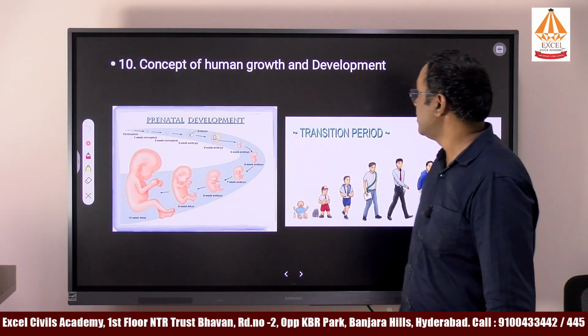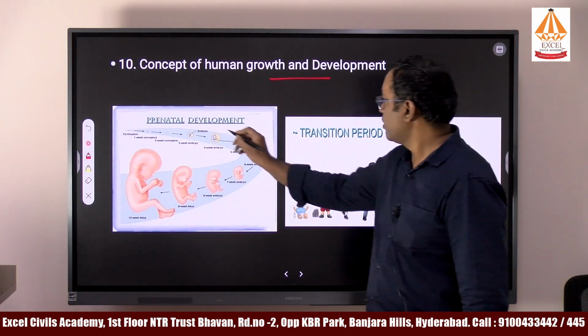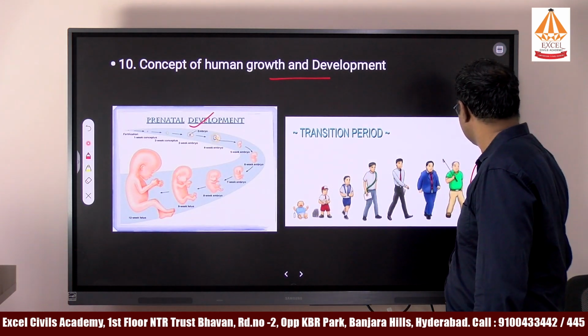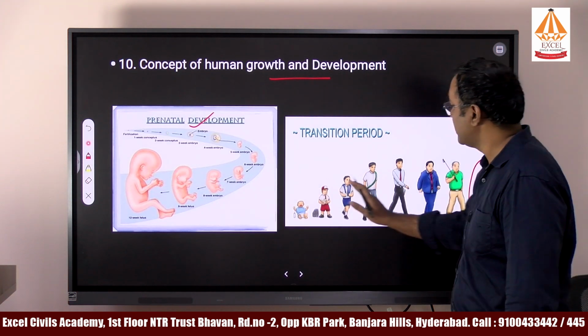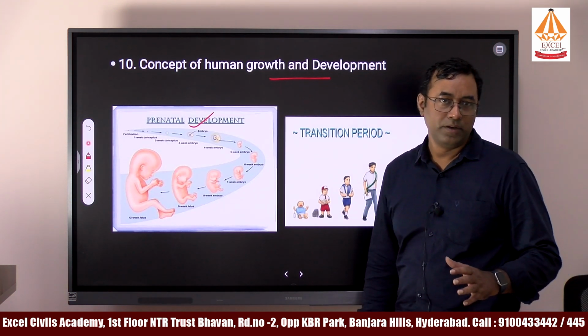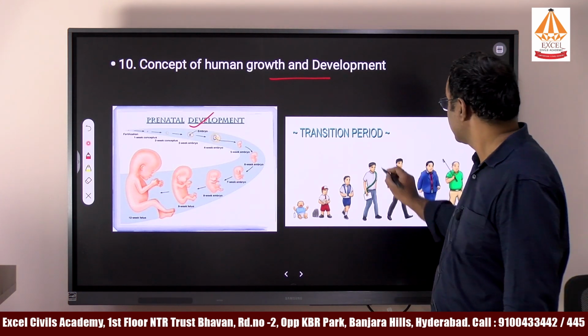Next one is the concept of human growth and development. From prenatal development until aging, we will study each and every stage of the growth and development of people. At the same time, we will study if the person is thin.